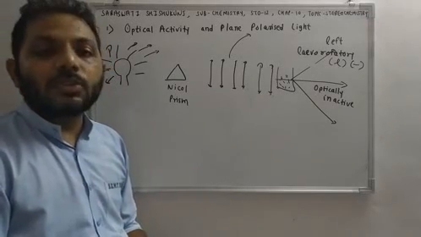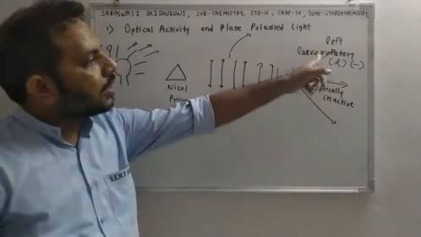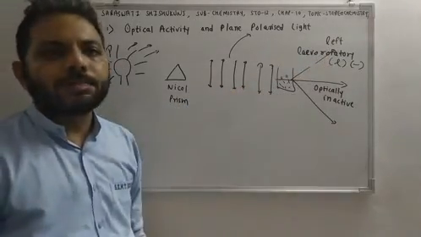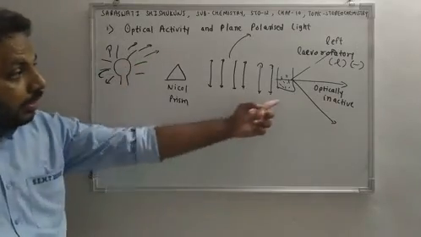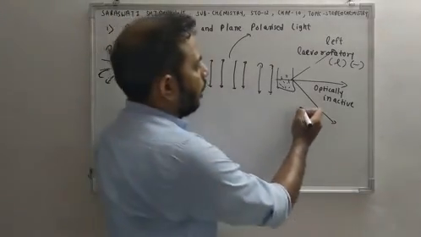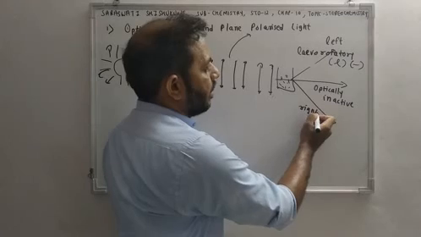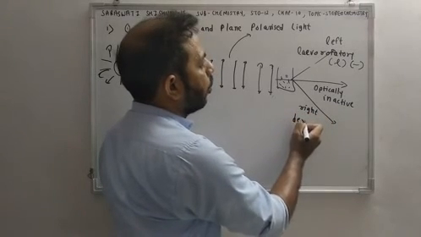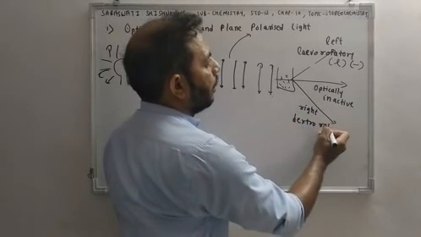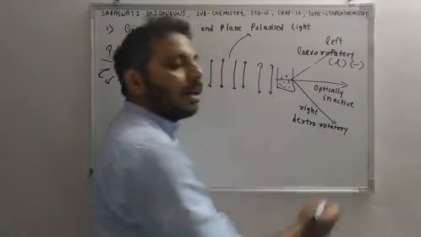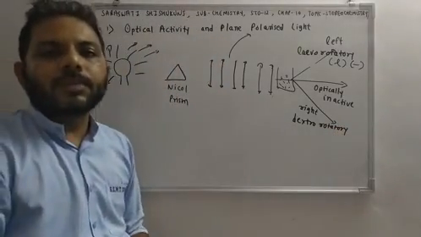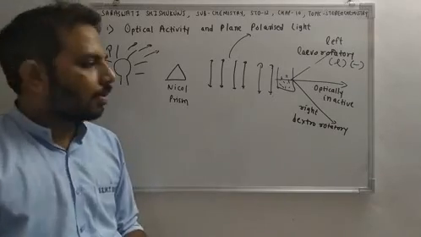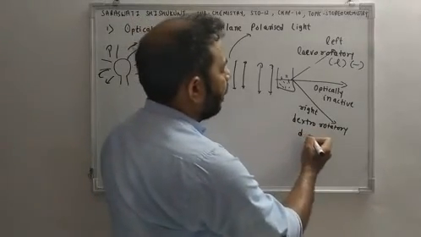So if light is rotating in left direction, we can say that compound is levorotatory. But what about in right direction? So if light is rotating in right direction, then we can say that it is dextrorotatory. The compound is dextrorotatory. Dextro is a Greek word which means right orientation. That is indicated by D or plus.